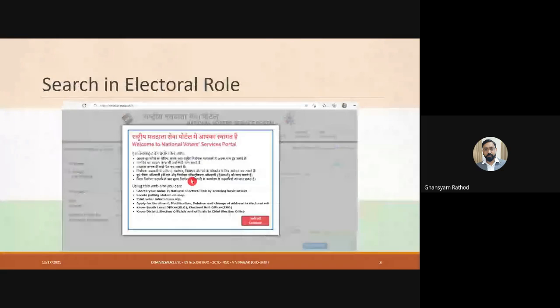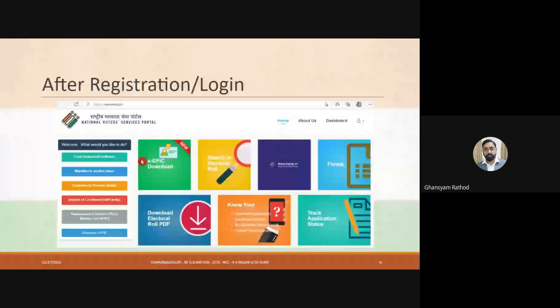Another part, when you click on search in electoral roll, you see this window over here. These are the windows one by one that I'm just showing you. First one is eEpic download, then search in electoral roll, then voter portal, then forms, then download electoral roll PDF, and then finally track applications.